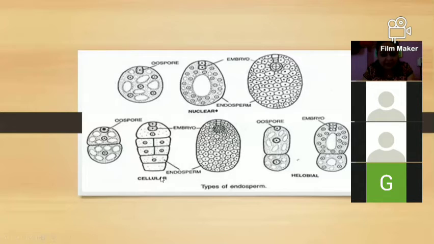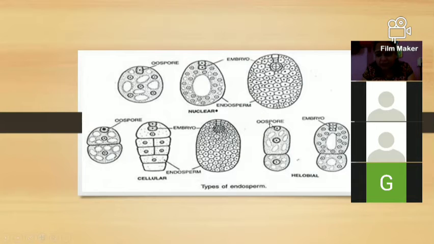Then below there are the cellular and halobial types of division. In the case of cellular endosperm division, see here the upper cell produces the embryo, and in the cell below it mitotic division takes place and the endosperm is developed mitotically. For this, the cell wall of the seed or the fruit is developed by cellular division. Okay.